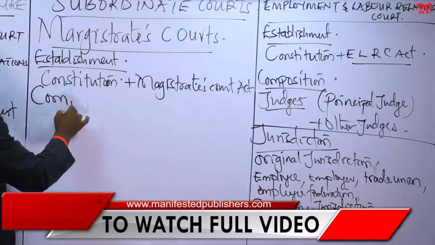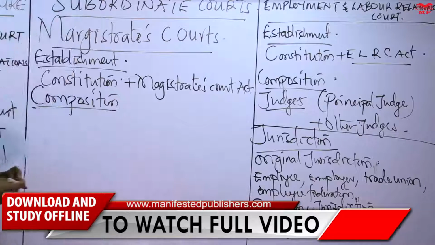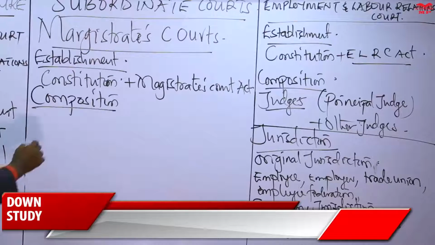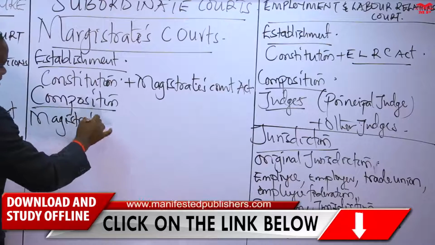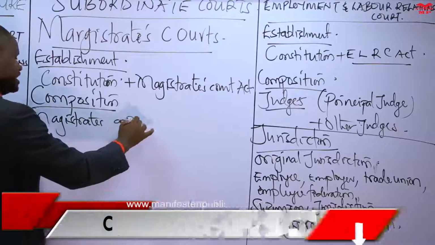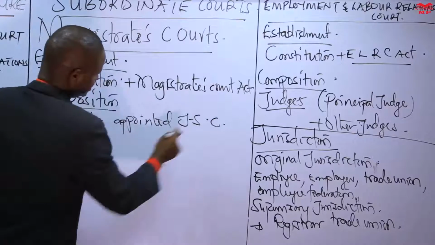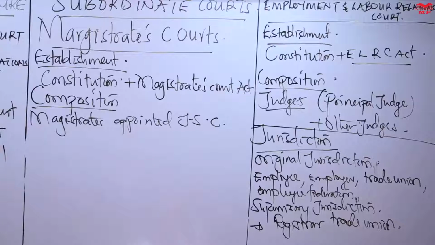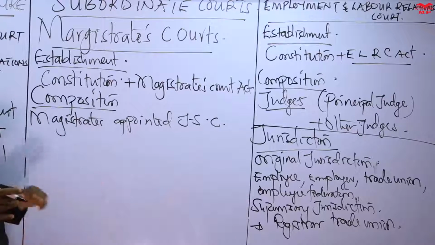Now, what is the composition looking like? The composition of the magistrates courts. Now, in these courts, we have magistrates. We have magistrates duly appointed by the Judicial Service Commission. Now, we have various ranks of magistrates as may be appointed by the JSC that will be posted to the various magistrate courts we have in the country.